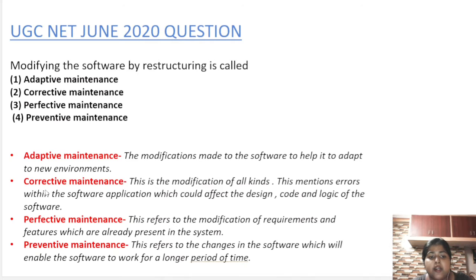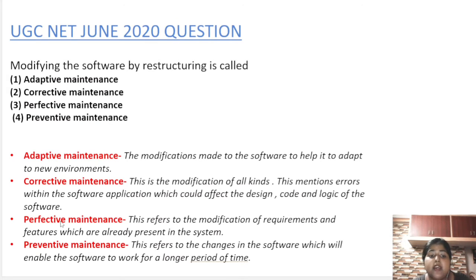Number 2, corrective maintenance. This is the modification of all kinds. This mentions errors within the software application which could affect the design, code, and logic of the software. So this maintenance will help us to recognize the errors which may be present in our software application which could affect its design, code, and logic.